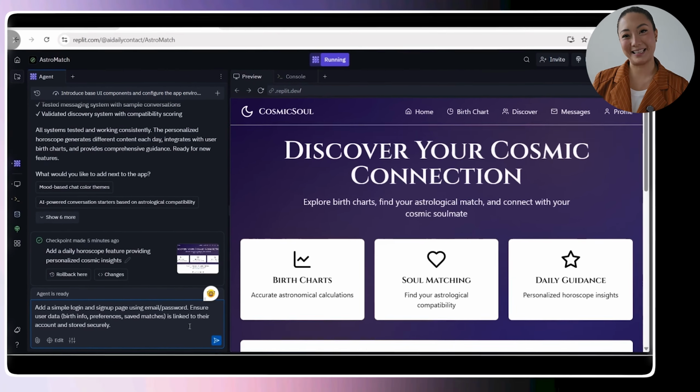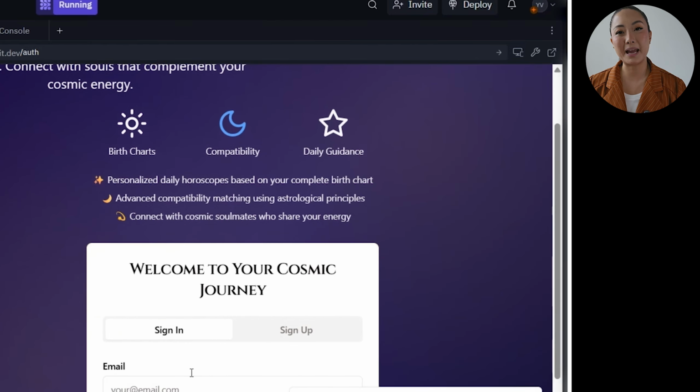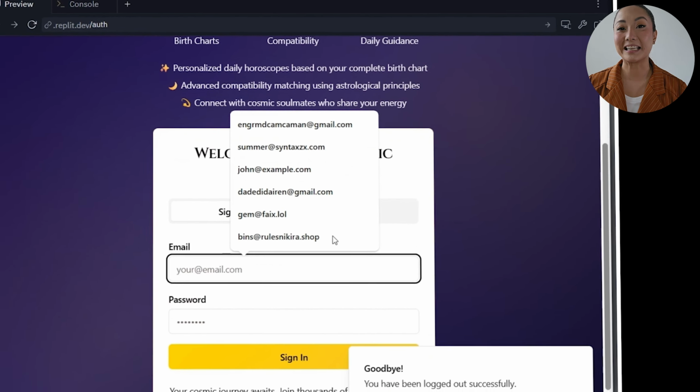Add a simple login and sign-up page using email or password. Ensure user data, or birth info, preferences, saved matches is linked to their account and stored accurately. The app now includes a secure email or password login system with full account support. Astrology features like horoscopes, charts, and messaging are locked behind protected routes, so only signed-in users can access them. The navigation updates dynamically to show the user's avatar when logged in, along with a quick logout option. Every bit of personal data, from birth details to saved matches, is now tied to the account securely, making the experience fully consistent, private, and tailored.